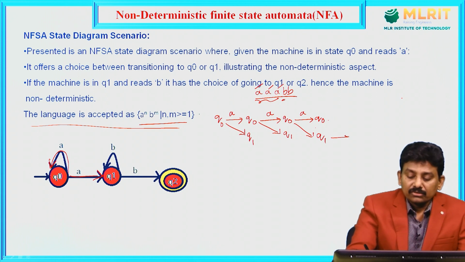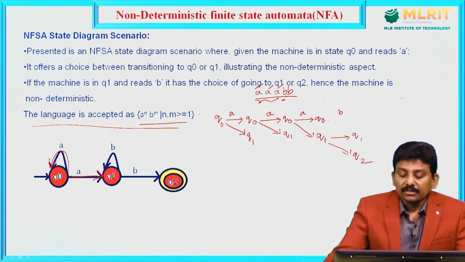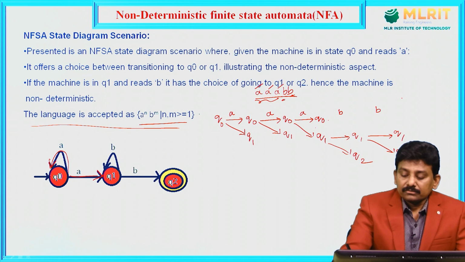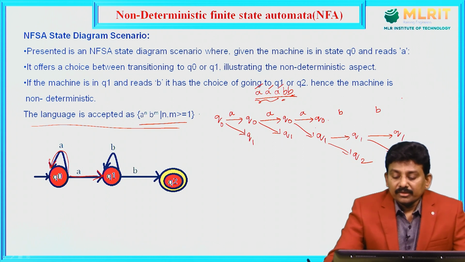Then the next and last input symbol B: from Q1 there are two choices, either I can go to Q1 or I can go to Q2. From Q2 there is no transition for B. So this is the scenario for the string A, A, A, B, B.